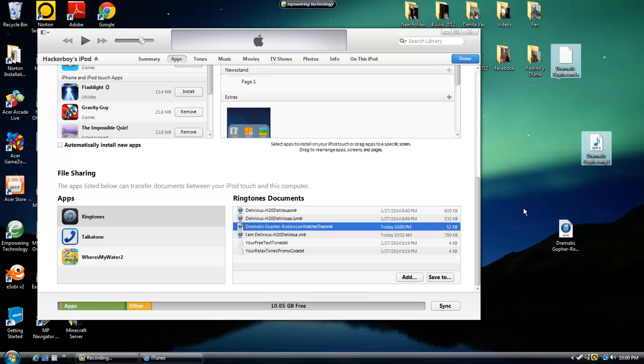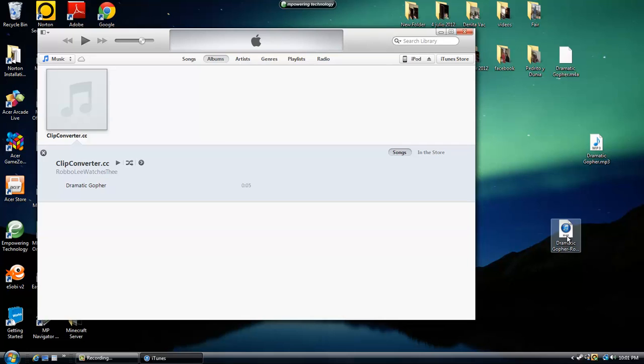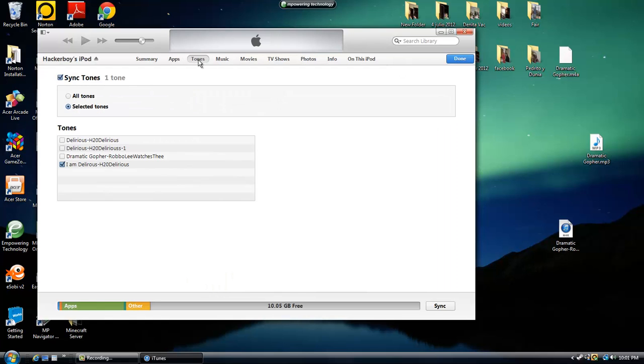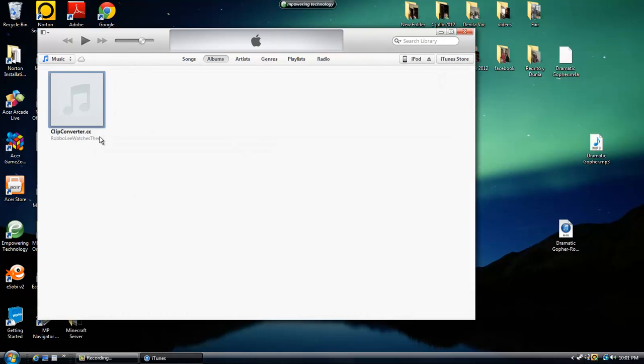These are not needed, but this one, the M4R or whatever, you should have it, and then you just click done, and you just drag it into here, and then you wait, and then go to iPod or iPad or iPhone, and then you should have this tab here, tones, and then in tones you should select the dramatic one, or the tone you have, and then you click apply, and then you should be able to open up your Apple device.